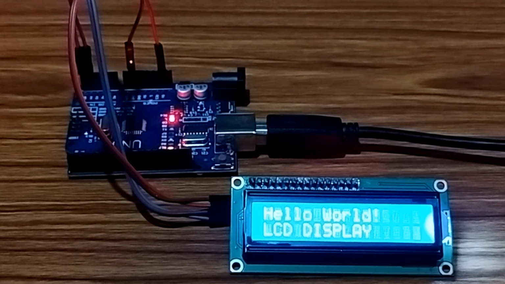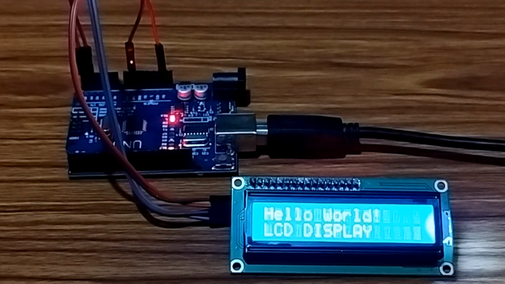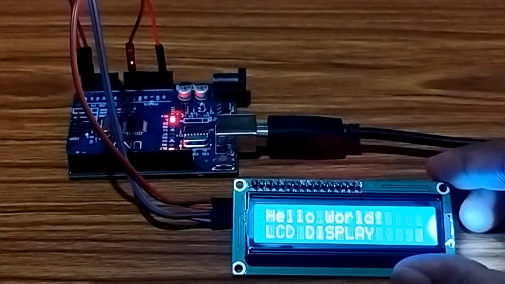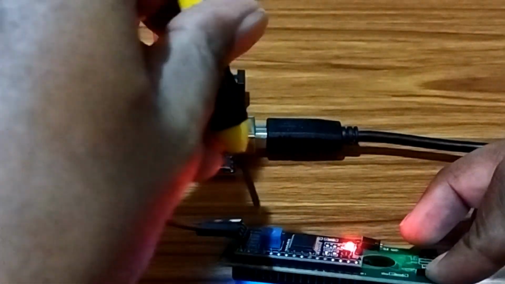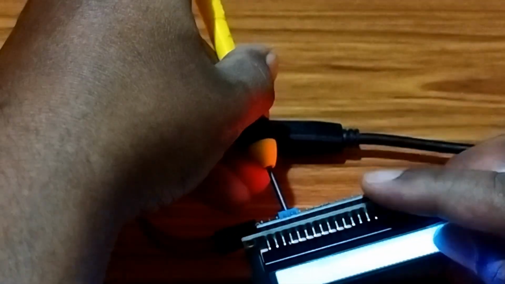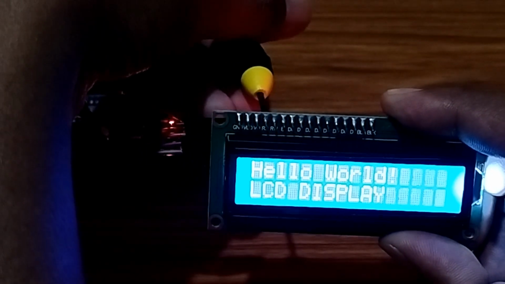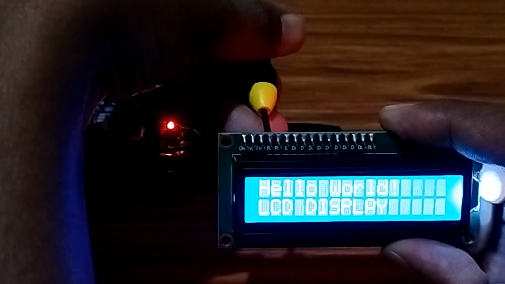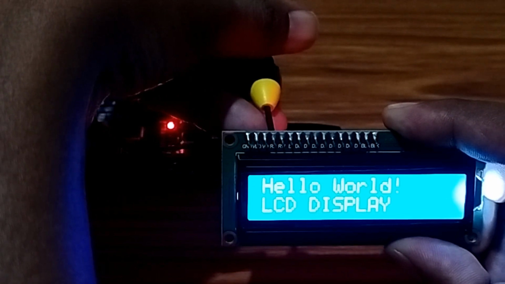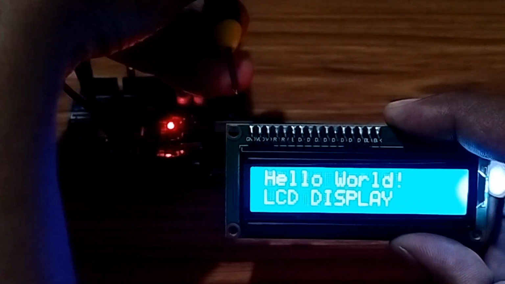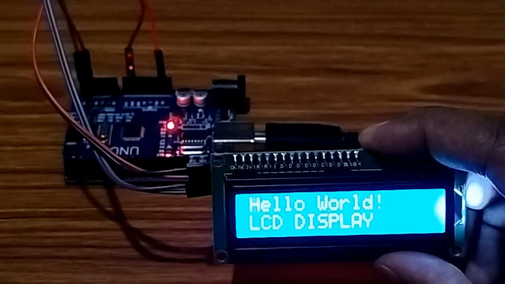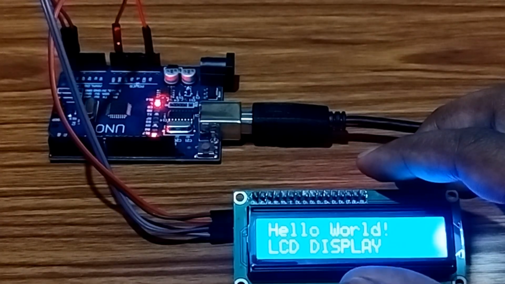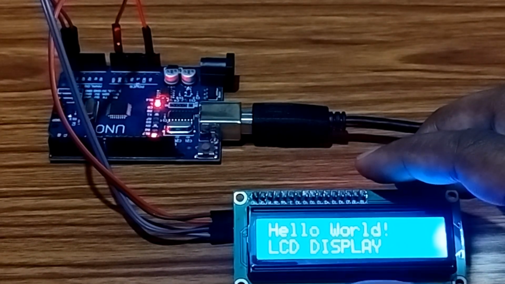If your LCD is not showing properly, then we have to adjust the contrast, the resistance part. Here I will show you how to adjust the display appearance. See, now it is adjusted. This is the output of our project.